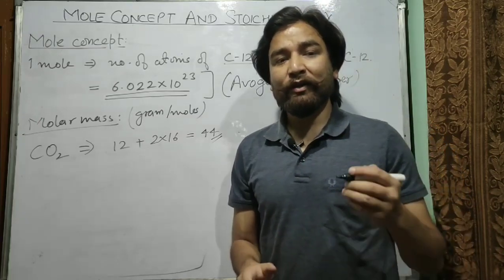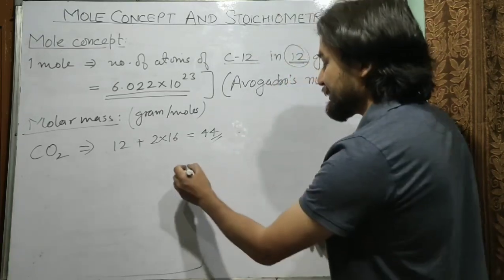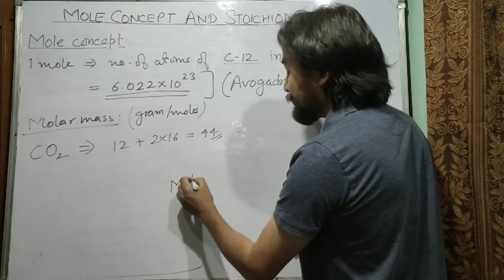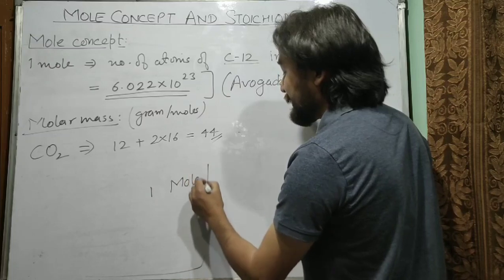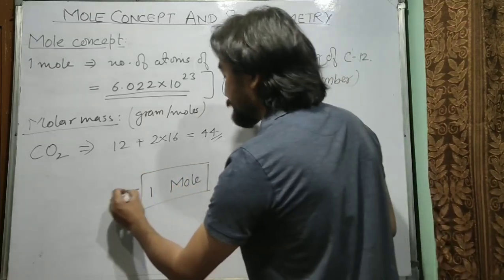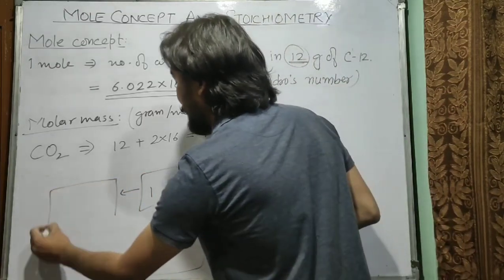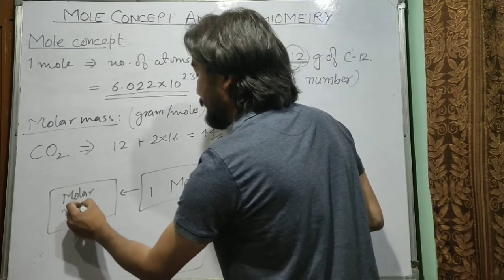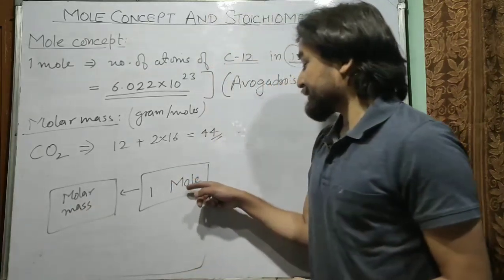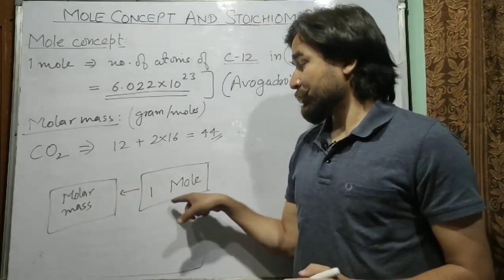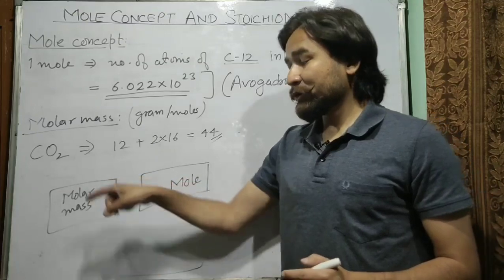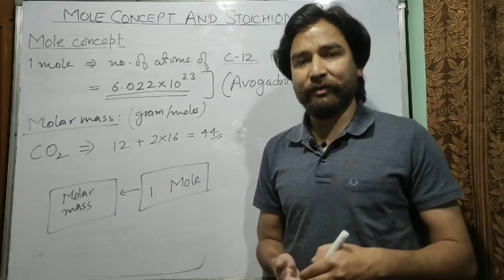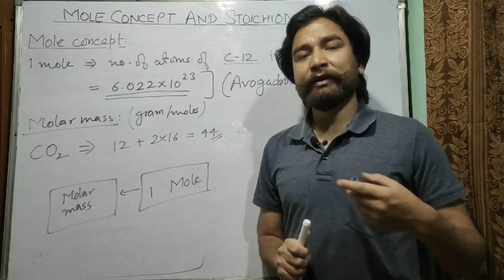So from here we have understood the relationship between number of molecules and 1 mole. 1 mole is equal to the molar mass of a substance. Remember, if you have to calculate the mass of a substance, then 1 mole is equal to molar mass. 2 moles will be equal to molar mass into 2. 3 moles will be equal to 3 into molar mass. 4 moles will be equal to 4 into molar mass.